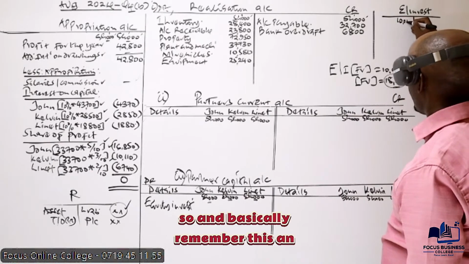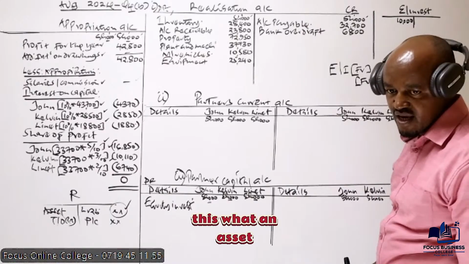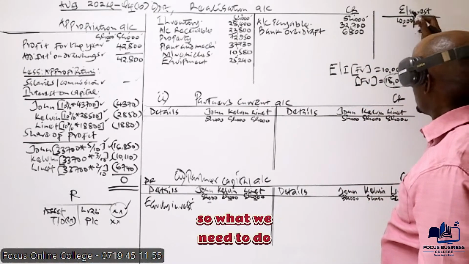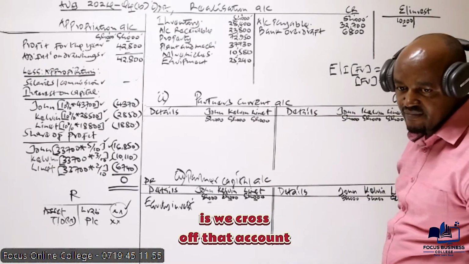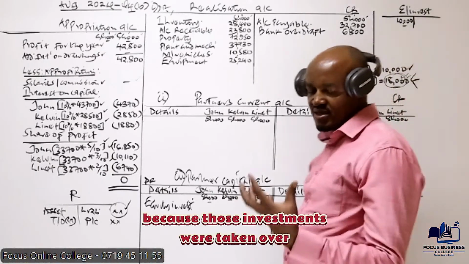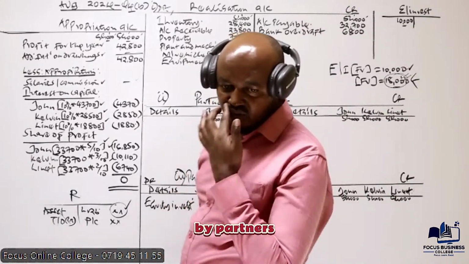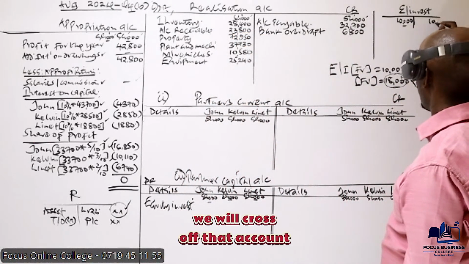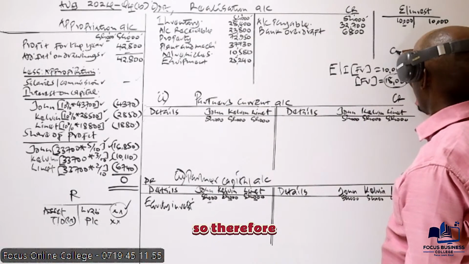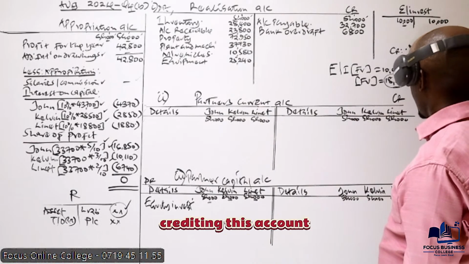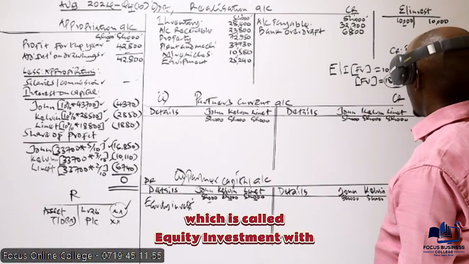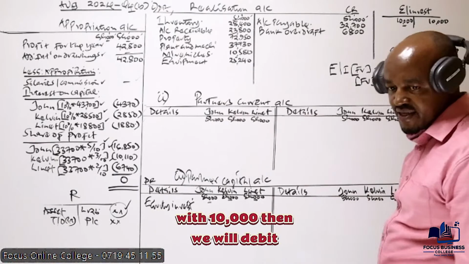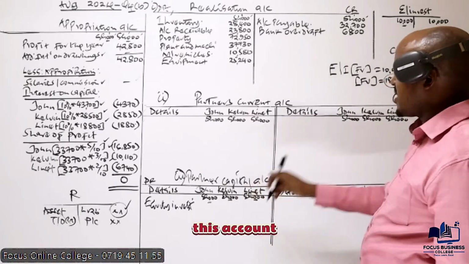Remember, this is an asset, so these are debit balances on this account. What we need to do is close off that account because those investments were taken over by partners. So first of all, we close off this account with 10,000. Here you can see we are crediting this account, which is called equity investment, with 10,000. Then we will debit this account.